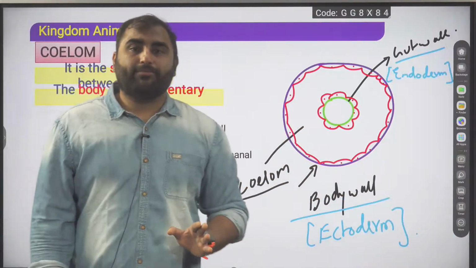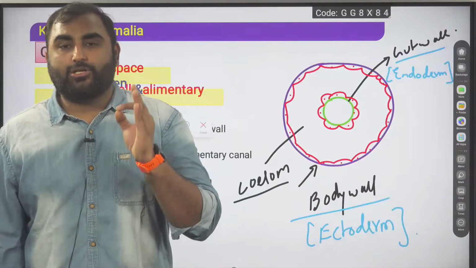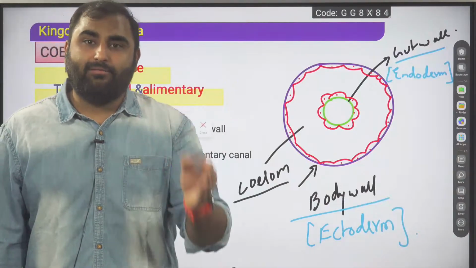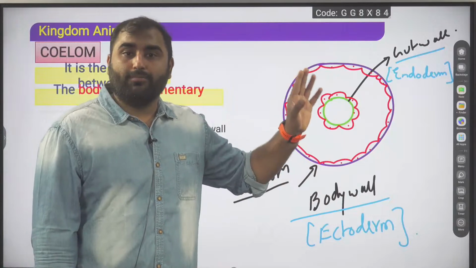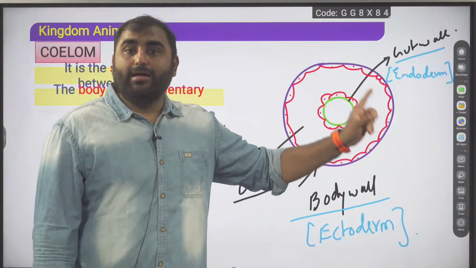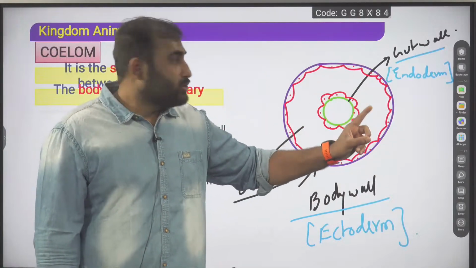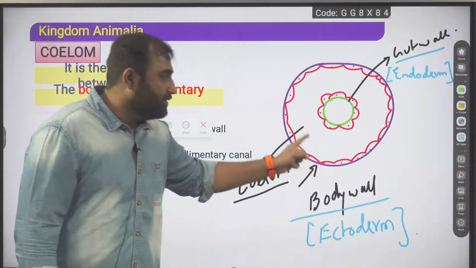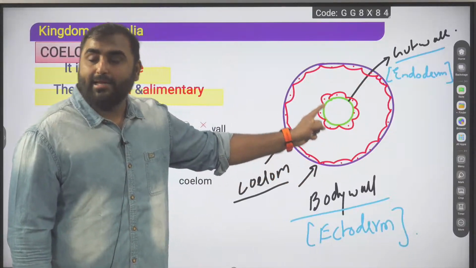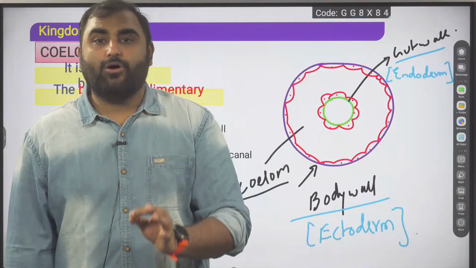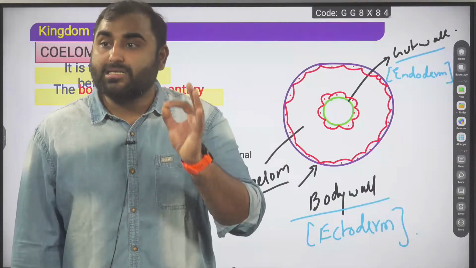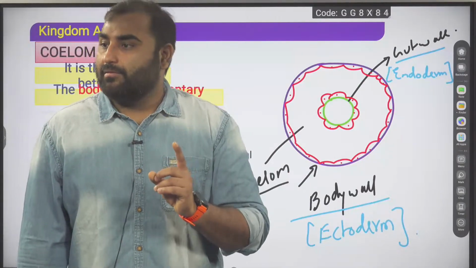and then we got the body cavity. So what is a proper definition of a coelom? Coelom is a body cavity present between body wall and gut wall, and it is lined by mesoderm. Mesoderm lines the coelom on the body wall and on the gut wall also. This is the proper definition of a coelom. Are we clear with this, guys?